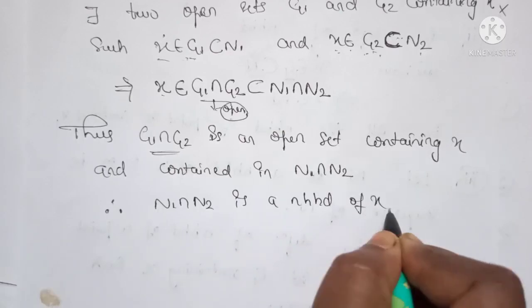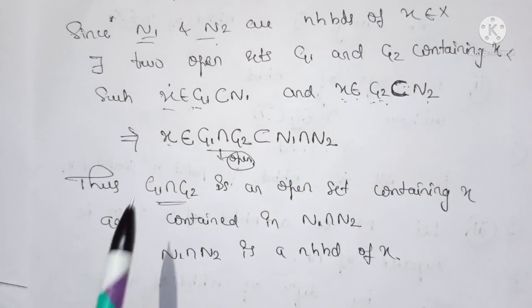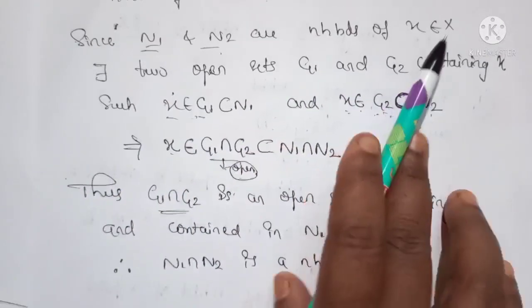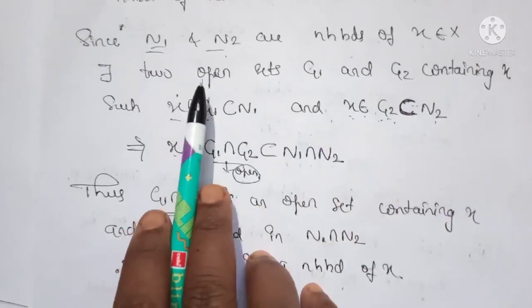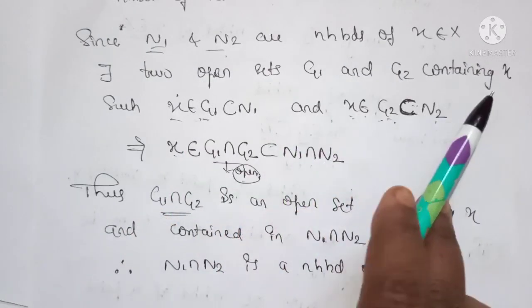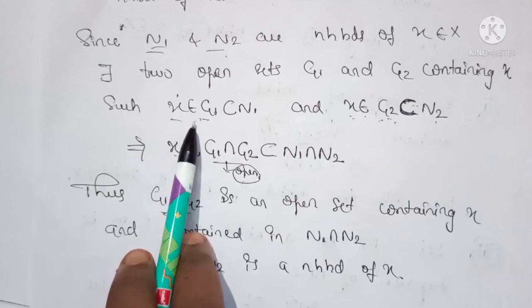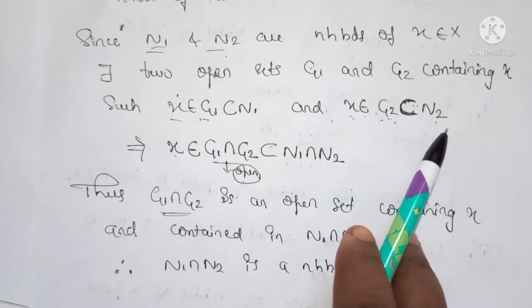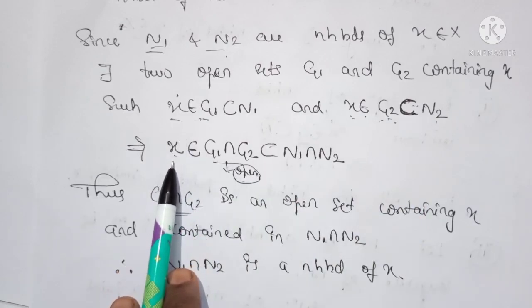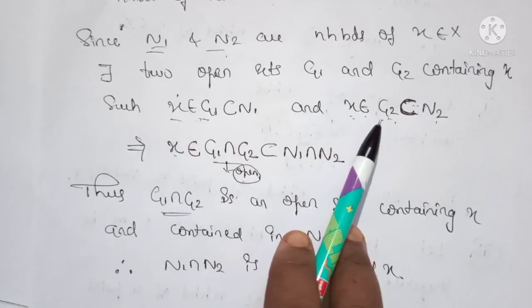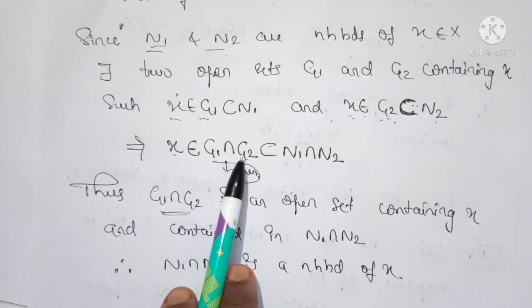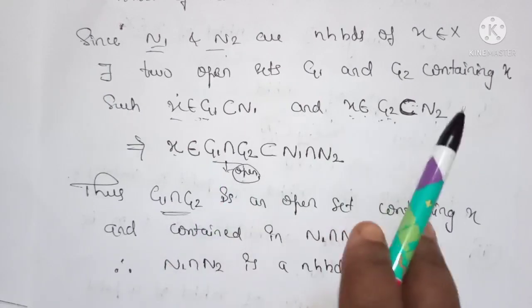Okay, so I repeat: since N1 and N2 are neighborhoods of point x, definitely there exist two open sets containing the point x such that x belongs to G1, which is a subset of N1, and x belongs to G2, which is a subset of N2. So x is common in G1 and G2, therefore x belongs to G1 intersection G2, which is a subset of N1 intersection N2.